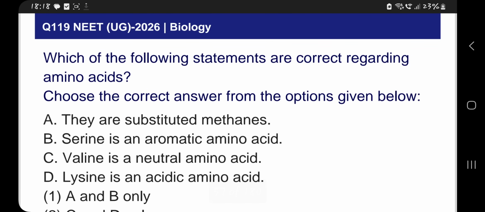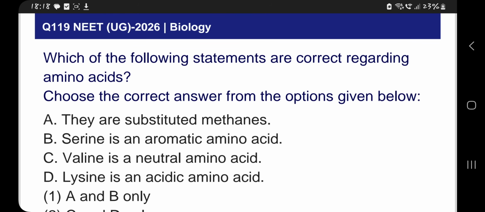Which of the following statements are correct regarding amino acids? Choose the correct answer from the options given below. They are substituted methanes. Amino acids, yes, that is correct. Serine is an aromatic amino acid, wrong. Valine is a neutral amino acid, correct. Lysine is an acidic amino acid.